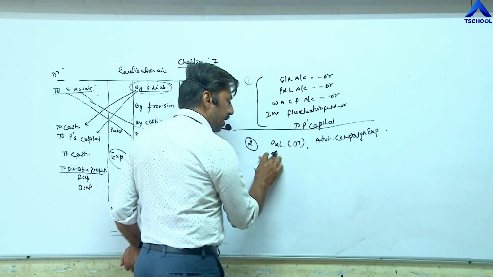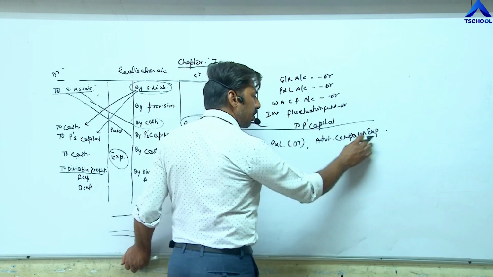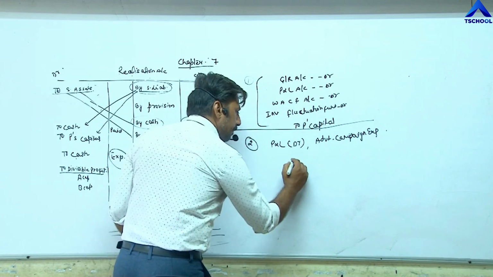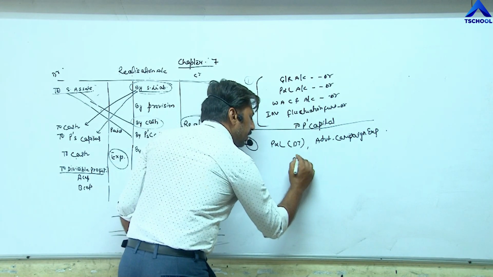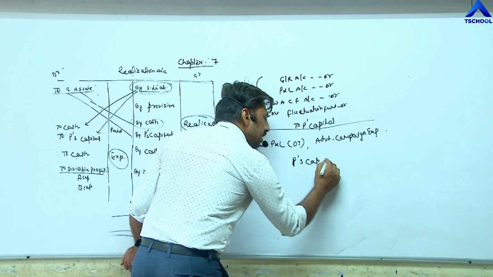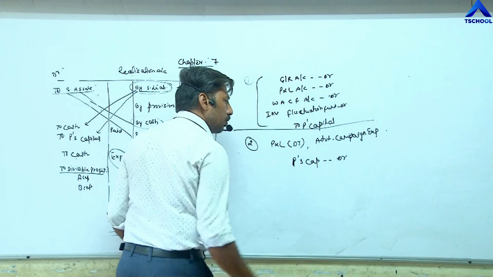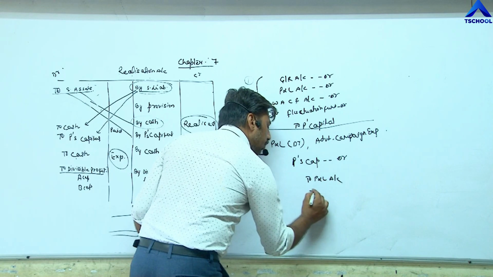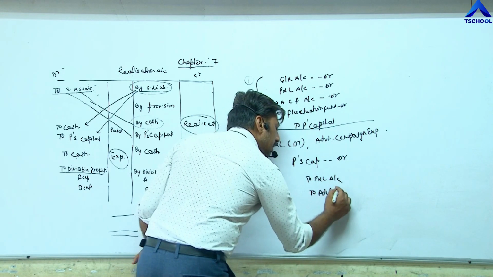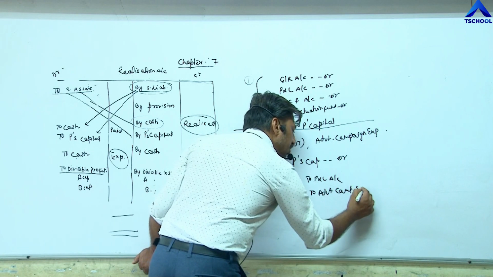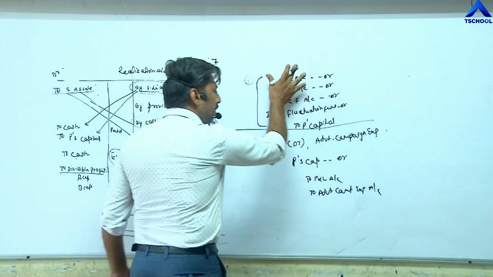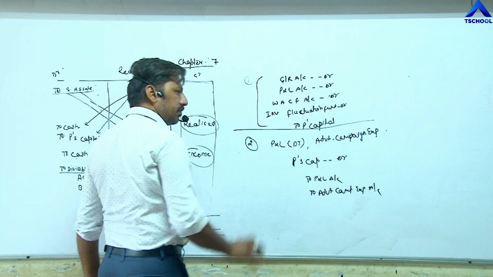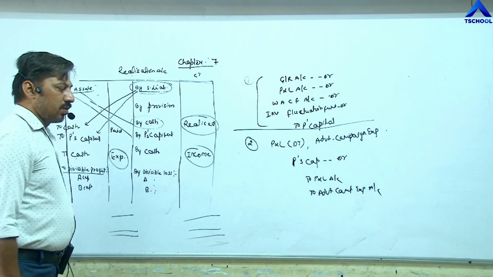For P&L debit balance and advertisement campaign expenditure, the entry is: partners capital account debit, means A's capital account debit, B's capital account debit, to profit and loss account, or to advertisement campaign expenditure account. Means accumulated profit and accumulated loss will not come in realization account.